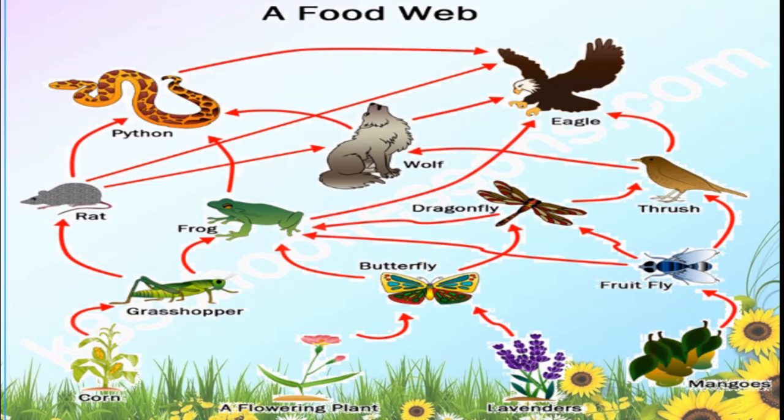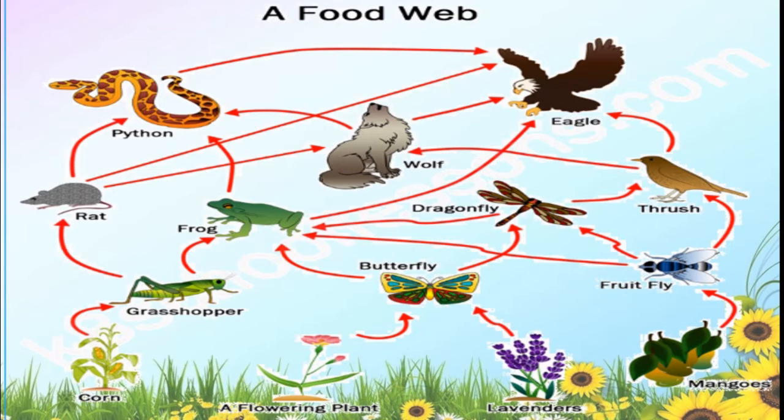Okay, one more you can take rat. Rat is the food for snake also. Rat is the food for wolf also. Rat is the food for eagle also. Means we can say that one living thing can be a part of a number of food chains. That gives rise to a food web in nature.